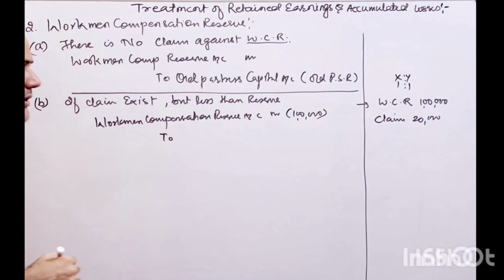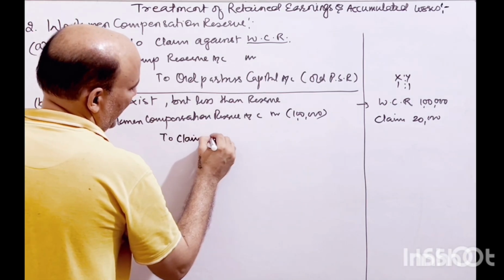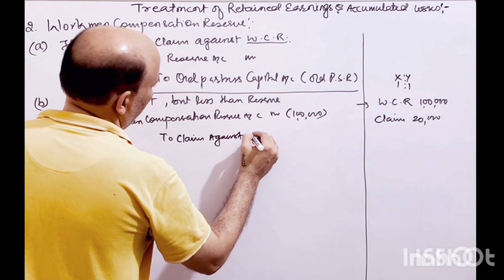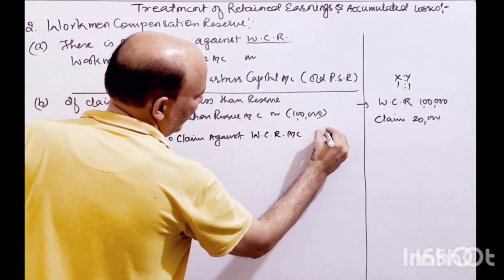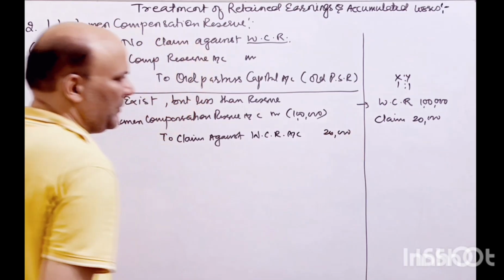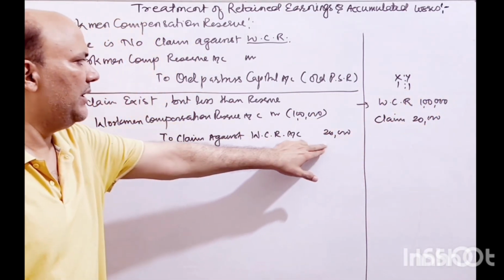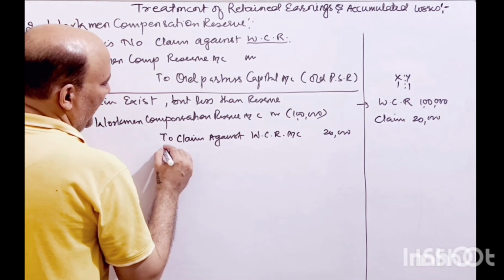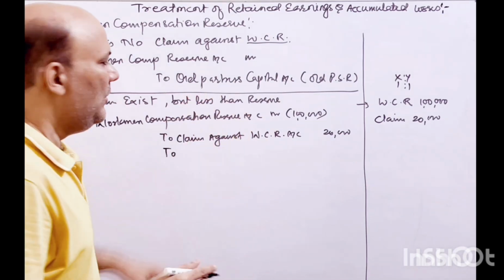First you will create the liability, so claim against workmen compensation reserve account, right? Here the claim is 20,000, so I'm writing 20,000. It is only the example I have given, so don't think that this is a universal amount. And the rest of the amount, which is 80,000, will be distributed to the old partners.